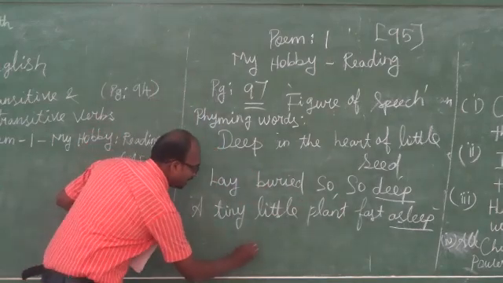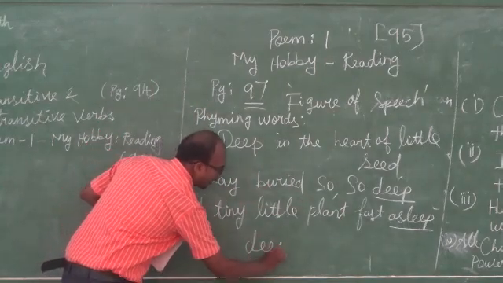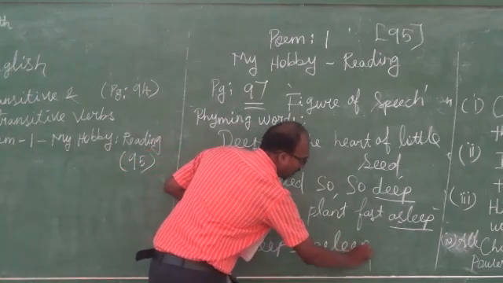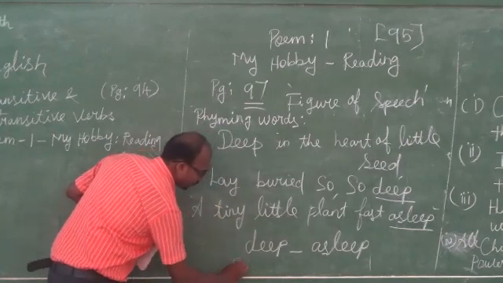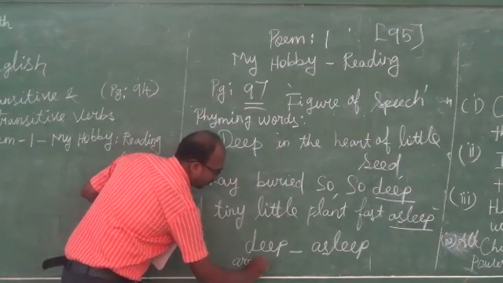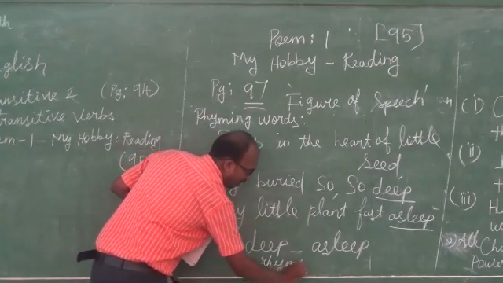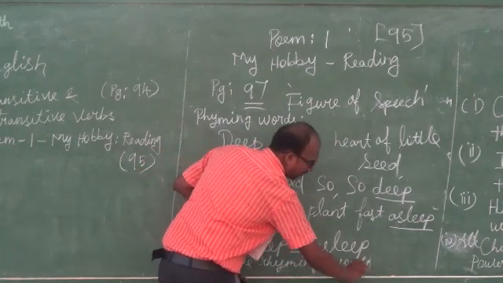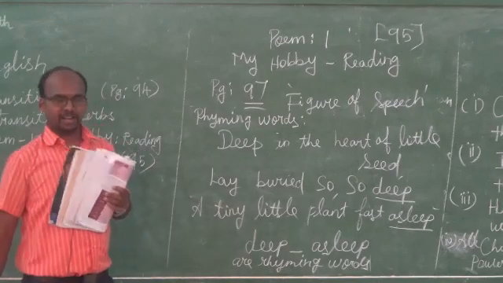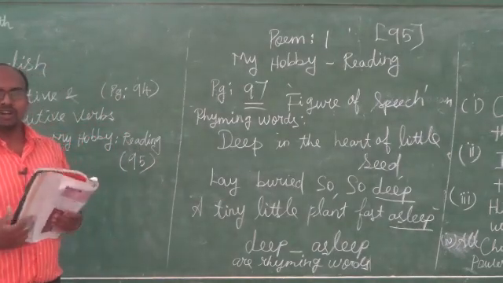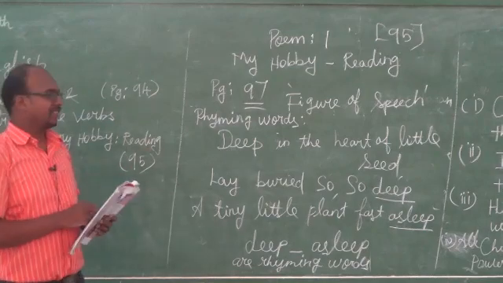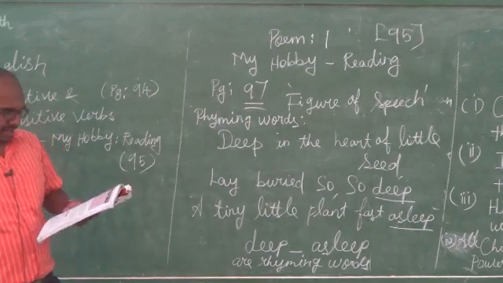So, deep and asleep, these two are rhyming words. So, you understood what rhyming words are? The same sound at the end of the sentence, that is called rhyming words. Next we have rhyme scheme.